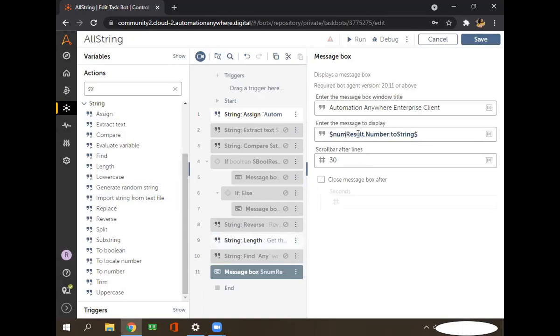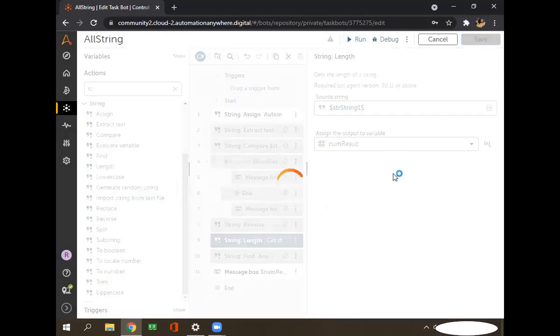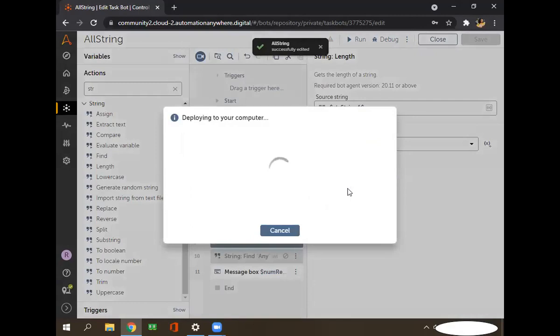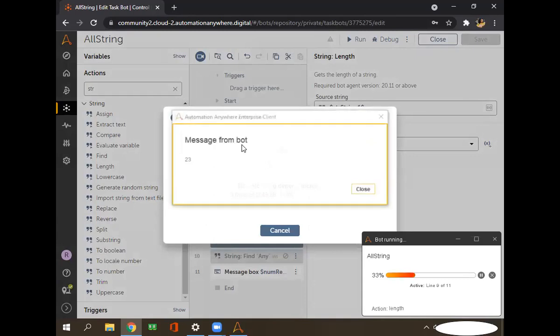Already we have used this number result, we are converting it into a string. So it will give the whole length of that string. Automation Anywhere 360. So it is giving you the total length of that particular source string.